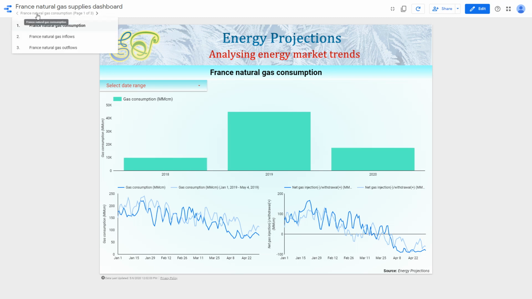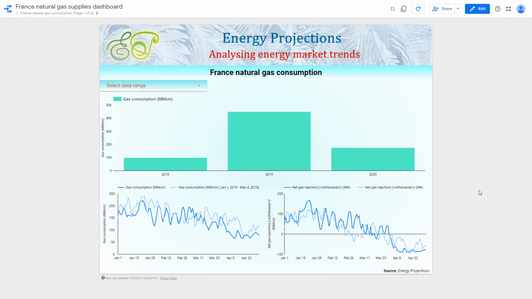The dashboard itself is made up of three reports. The first report looks into natural gas consumption trends in France. The second report deals with natural gas inflows in the French market. And finally, the third report looks into gas outflows from the French market.